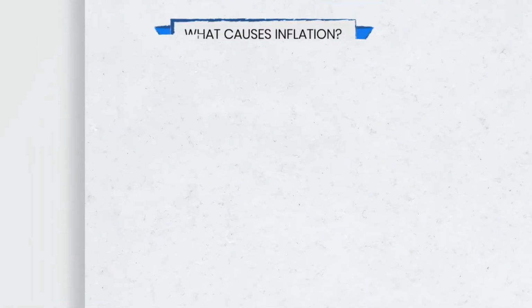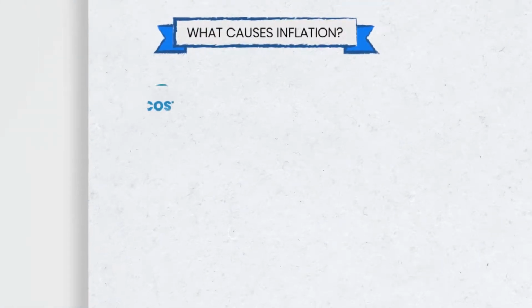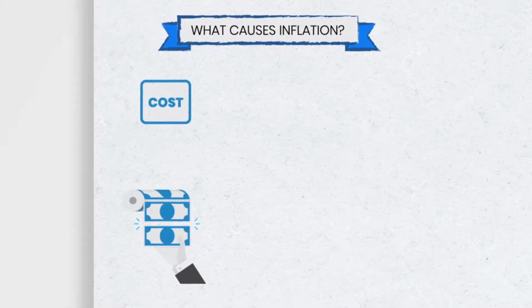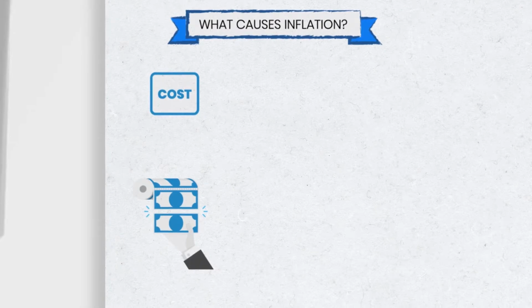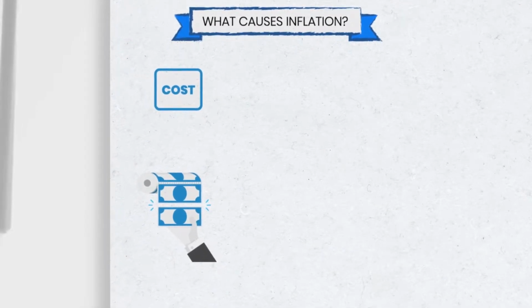So why does inflation happen? Cost-push inflation. When raw materials rise in price or employers' wages increase, this cost is pushed onto the consumers.